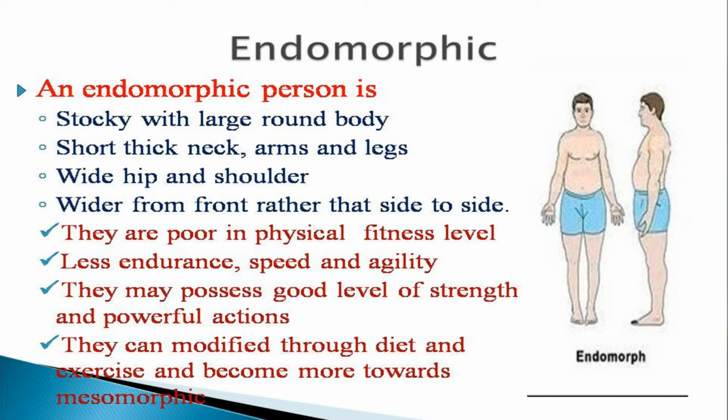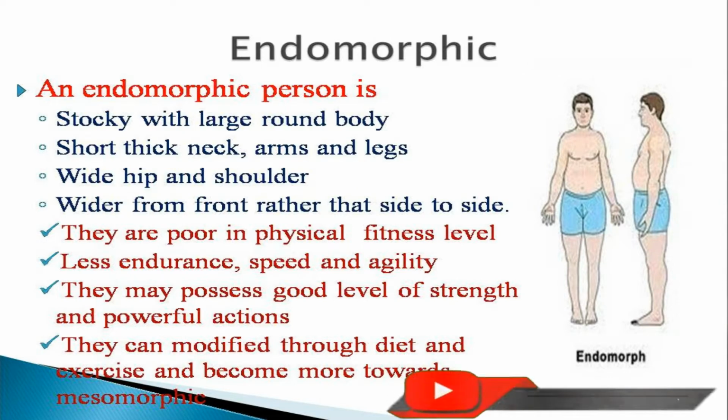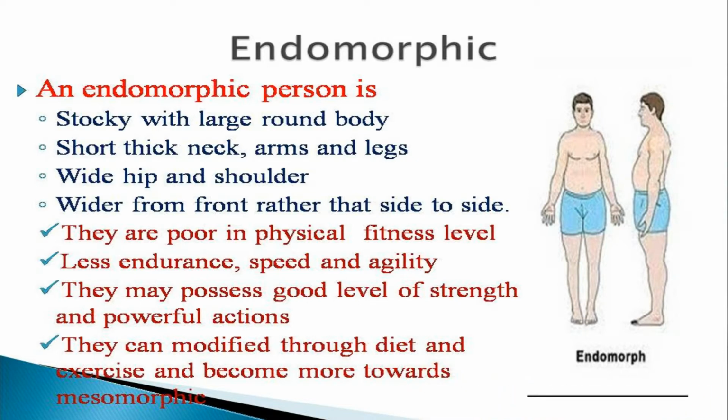When you look at that picture, you can see that the body type is like a cylindrical shape. They don't have a proper shape. They have a short thick neck, arms and legs. You can see through that picture, they have a short thick neck, their arms are short, legs are short, and they have a wide hip and shoulder, wider from front to back rather than side to side.